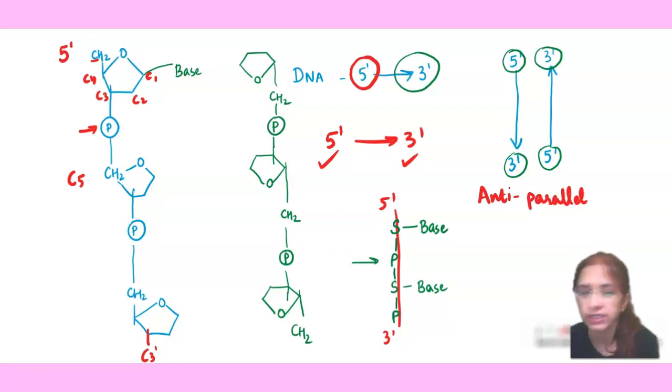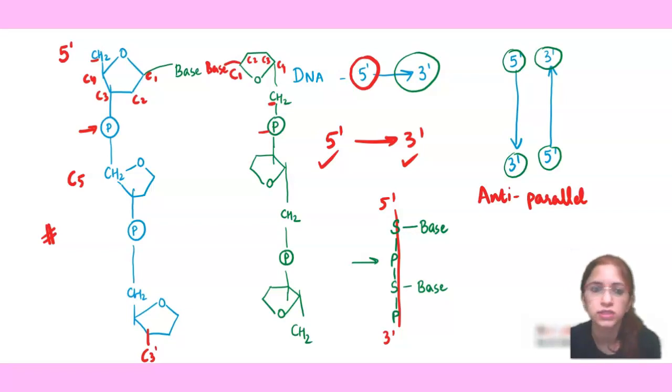So let's see how it is possible in the chemical structure. Now this is of course our C1 and this will be C2, C3, C4 and this is our C5. Of course with C1 we will have a base, right? And at the C5 position we will have a phosphate. So here also you can see that the same concept has been applied as we have seen in the initial strand.